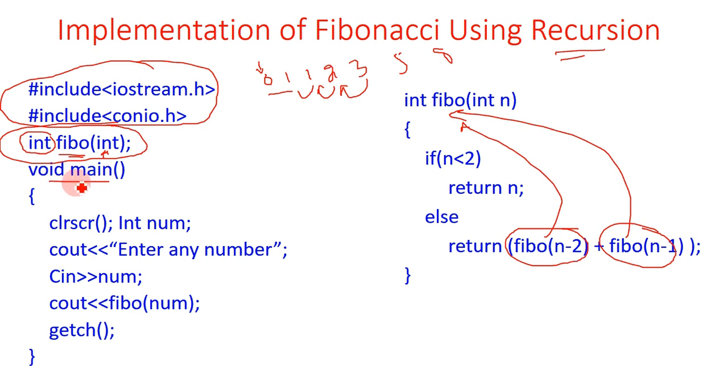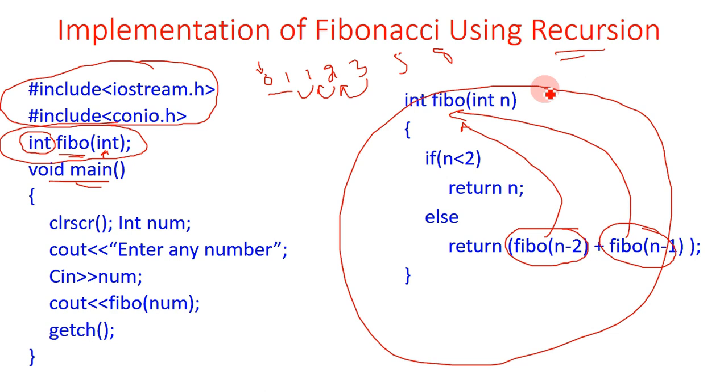This is the main function, or the calling function, and this is the called function. If you want to implement the function before the main function, there is no need to declare it. This is the function definition, and that is the function declaration. So if you define a function before the main function, there is no need for a function declaration.